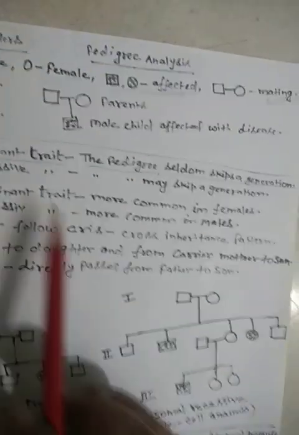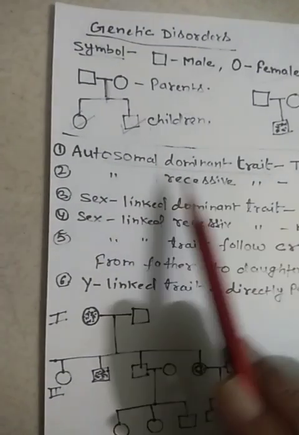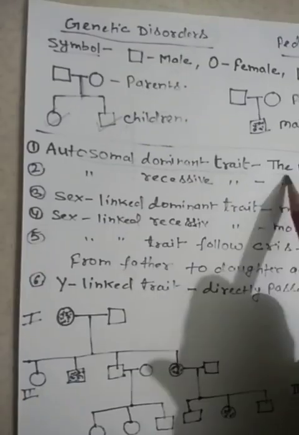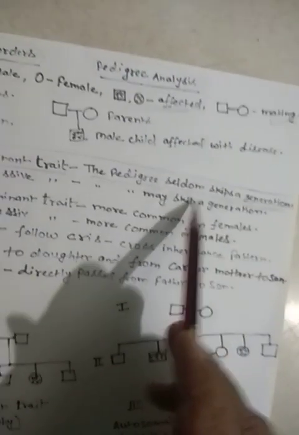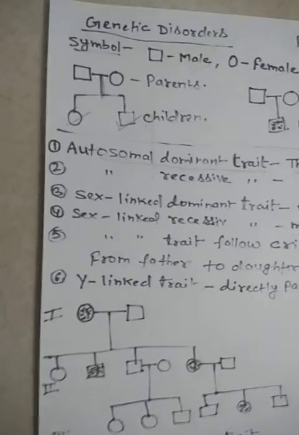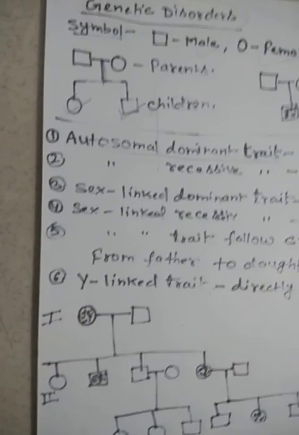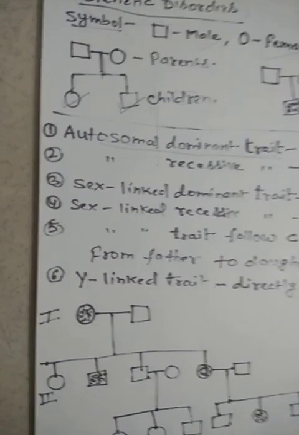It means that if the trait appeared in all generations, that trait may be dominant, because in an autosomal dominant trait the pedigree rarely skips a generation. It means we can say the trait is found in all generations. So if in the pedigree chart a trait is present in all generations, that trait may be dominant.